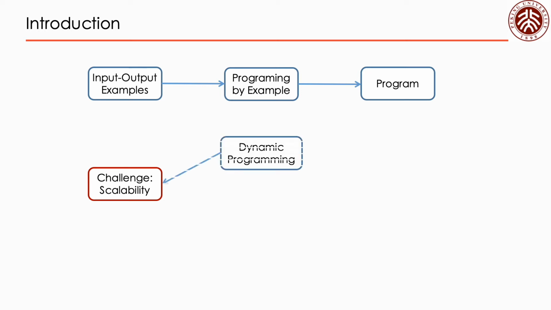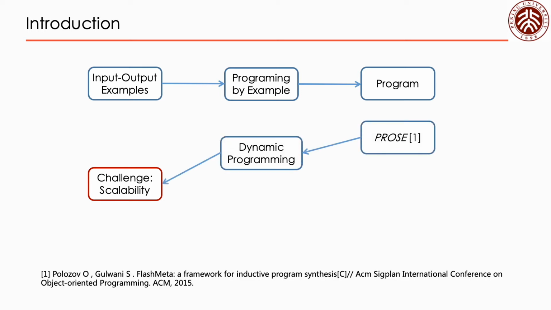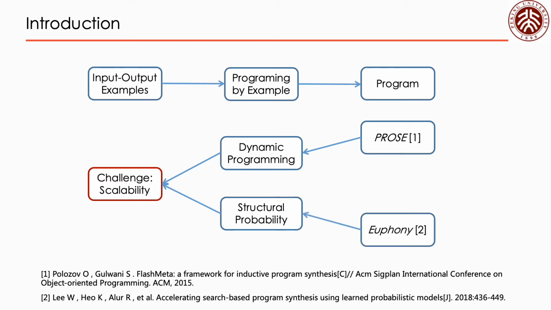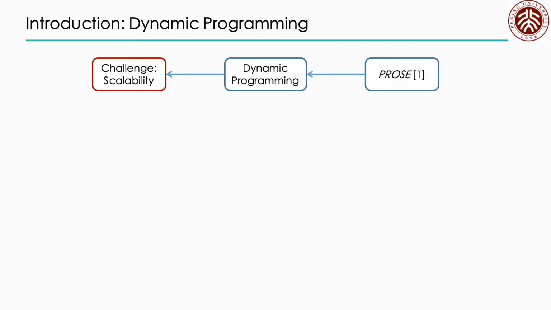Dynamic programming, represented by the PROSE framework, and structural probability, represented by Euphony, are two important techniques among them. A dynamic programming-based synthesizer first tries to divide a synthesis problem into subproblems.